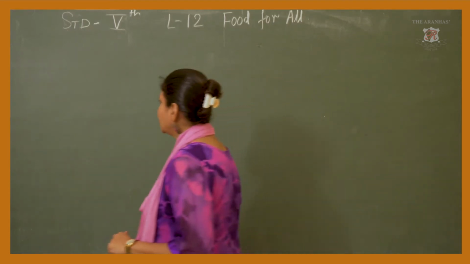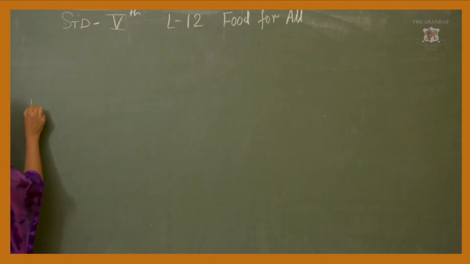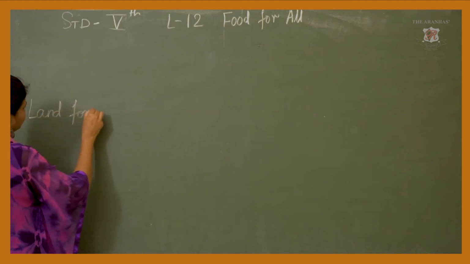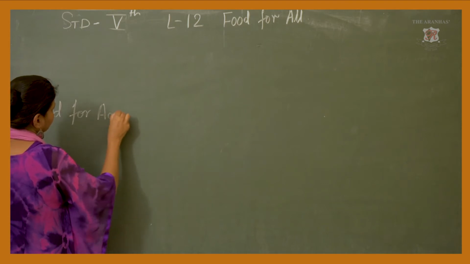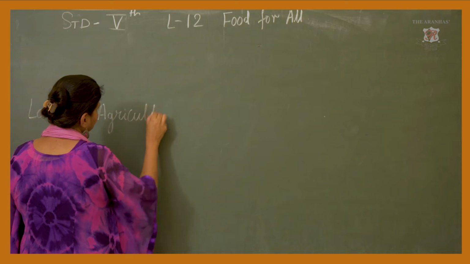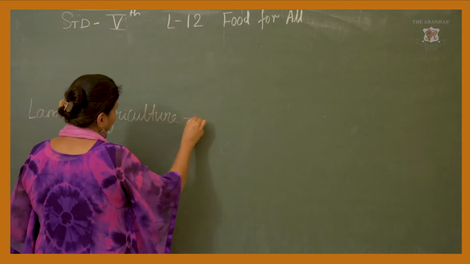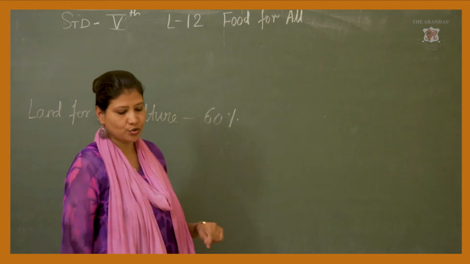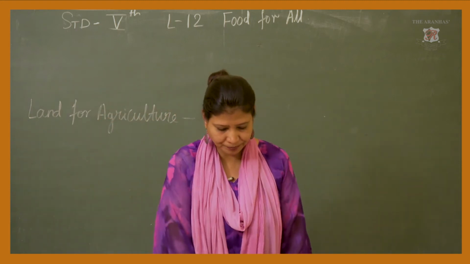How many percent? 60% of land is used for agriculture.